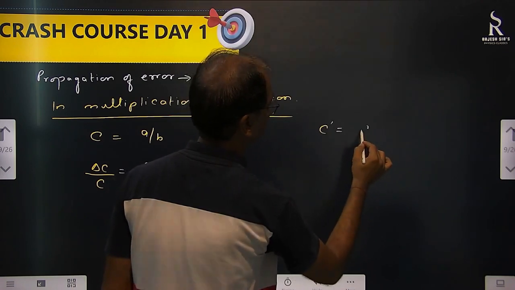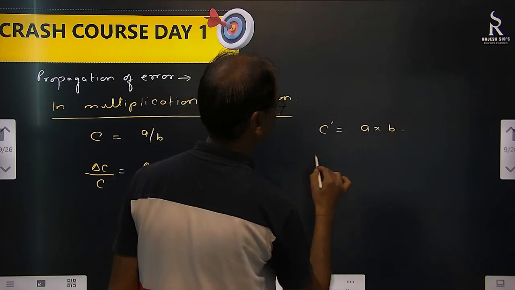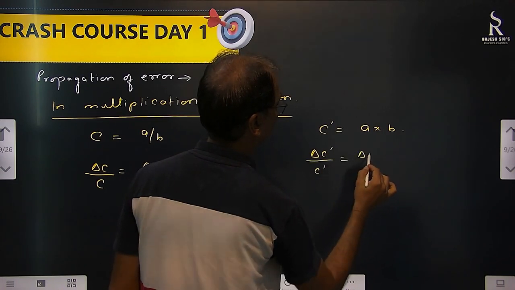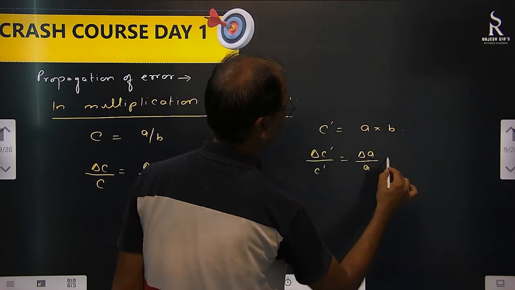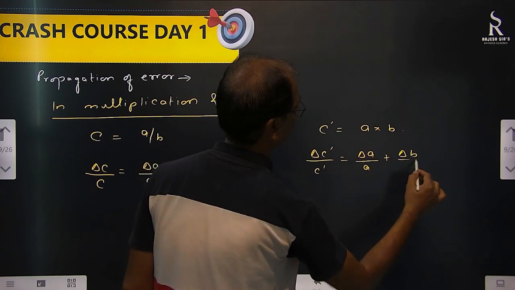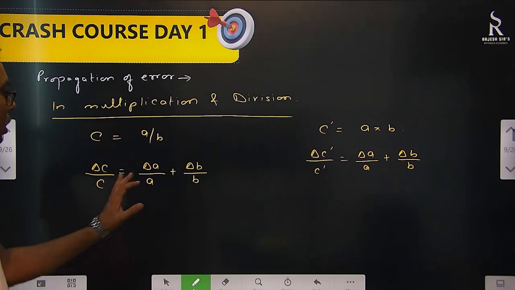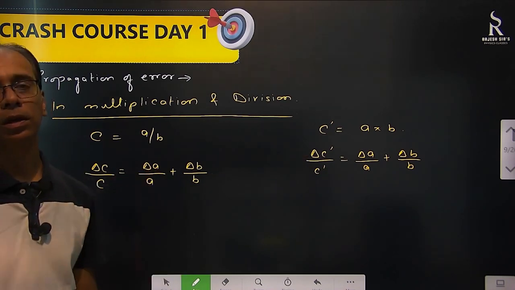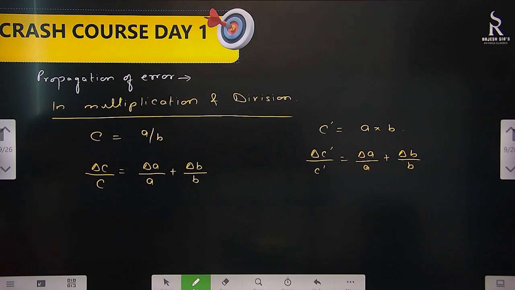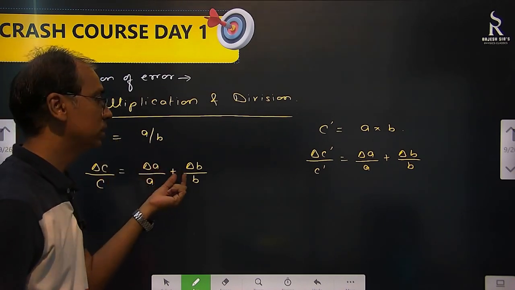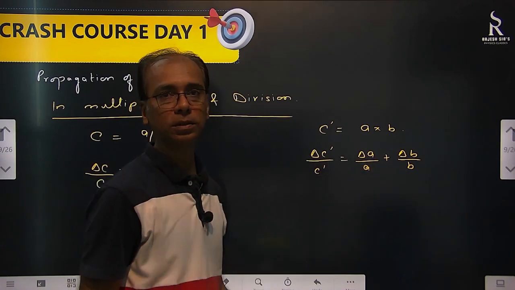Suppose C dash equal to A into B. So here also, delta C dash by C dash equal to delta A by A plus delta B by B. Multiplication or division, whichever is there, we are going to use relative error, and errors are never subtracted, as I told you. Here also plus, here also plus.